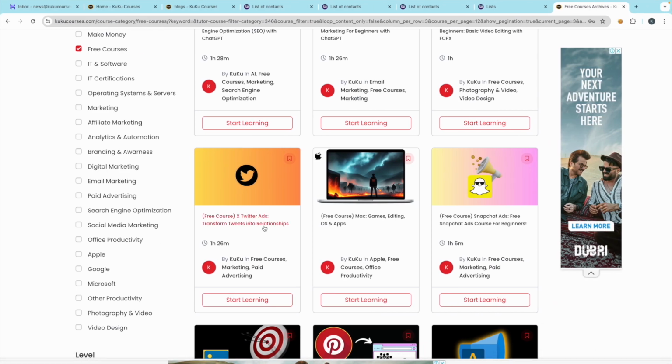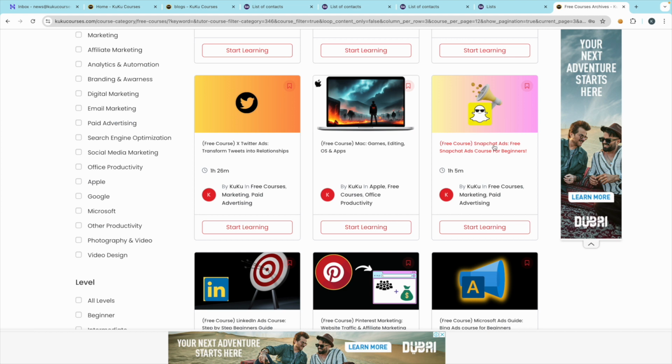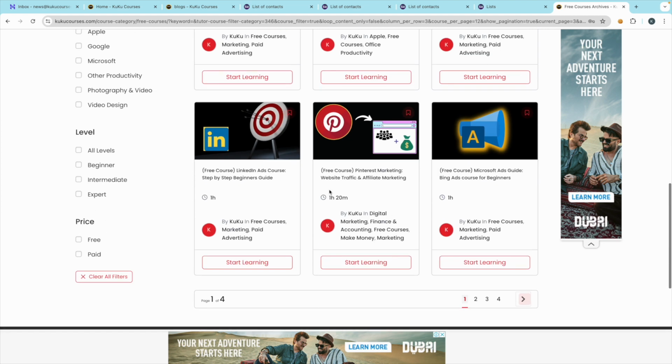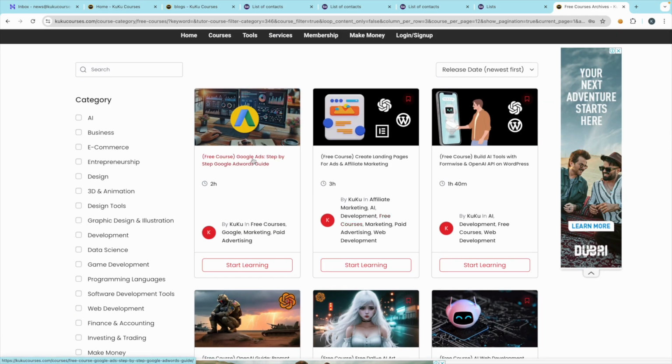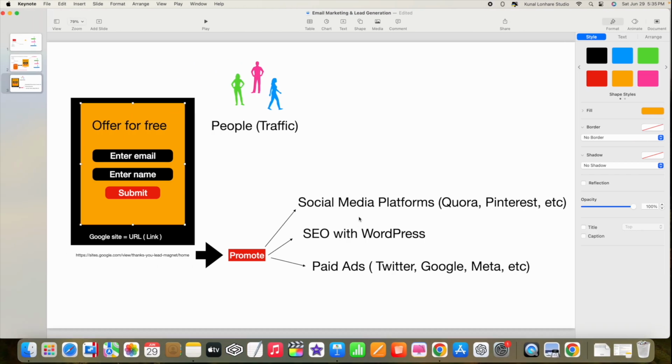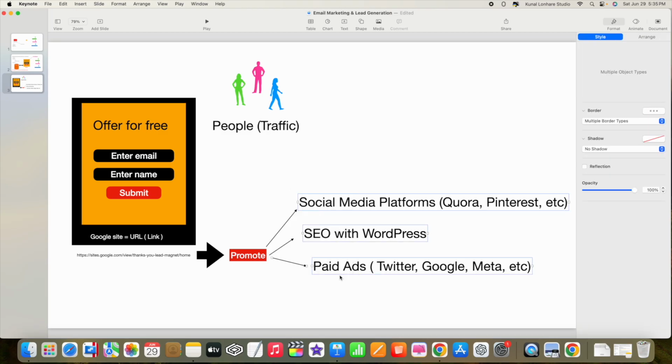For Twitter ads, this is the course. You can use Snapchat to drive traffic. You can use LinkedIn ads to drive traffic. You can use Microsoft ads to drive traffic. Go to the second page. You can even use Google ads to drive traffic. So you can see we have plenty of courses, and all of this will help you to promote your form.